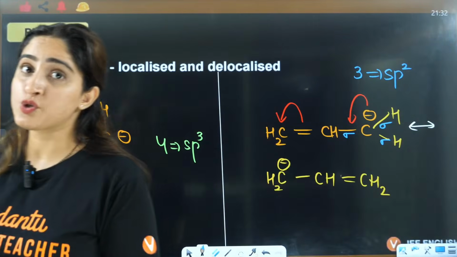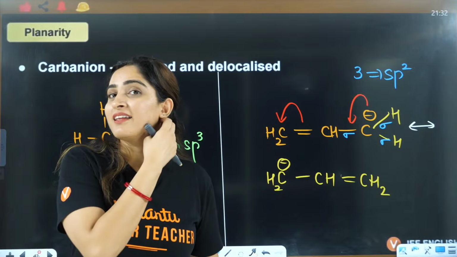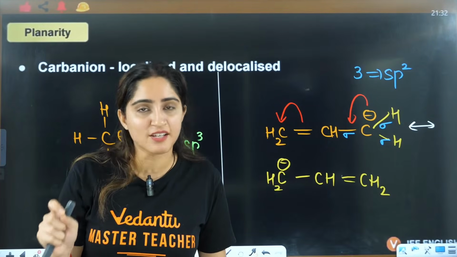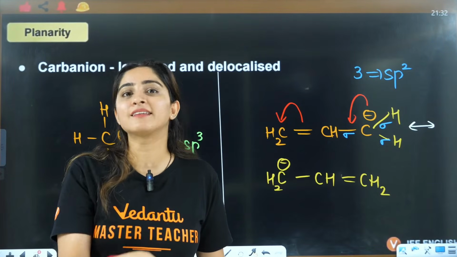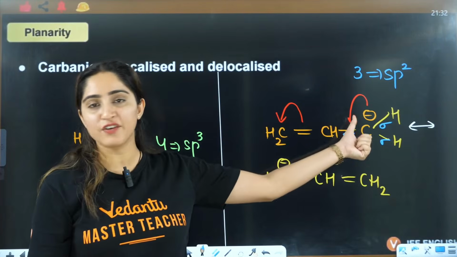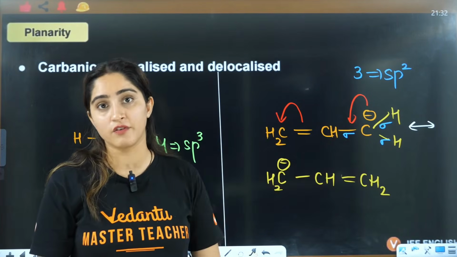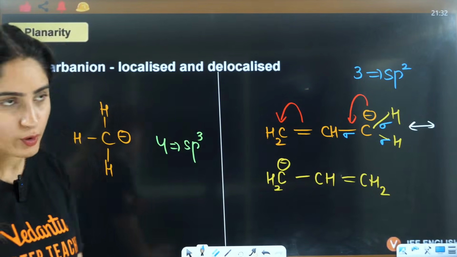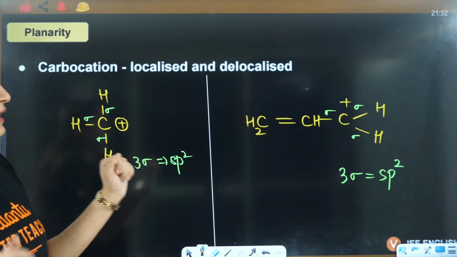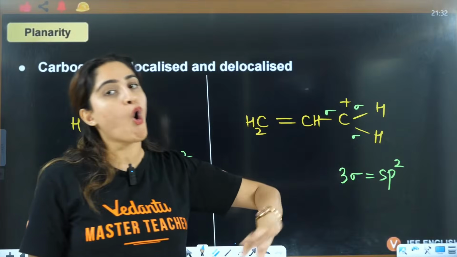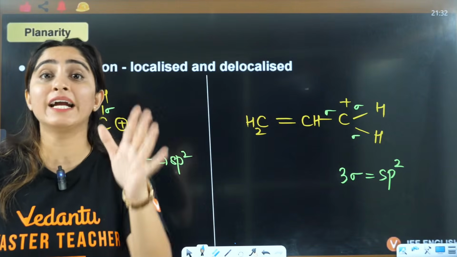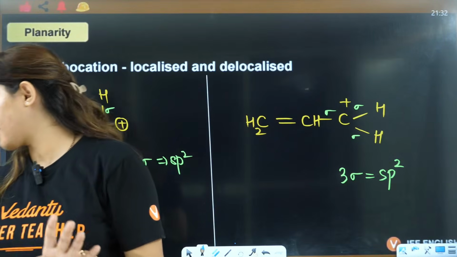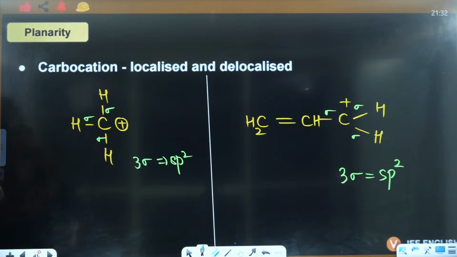And that's why usually students make this mistake, right? More knowledge is also dangerous. Sometimes they know that they have to check hybridization, that it is sp2, but the mistake they make is they don't know that this negative charge is not calculated when it is delocalized. So you will not calculate this when it is delocalized, okay? So in a nutshell, carbocation or carbanion, if it is delocalized, it will have sp2 hybridization. That means that will be planar, okay? Yes, everybody got it?